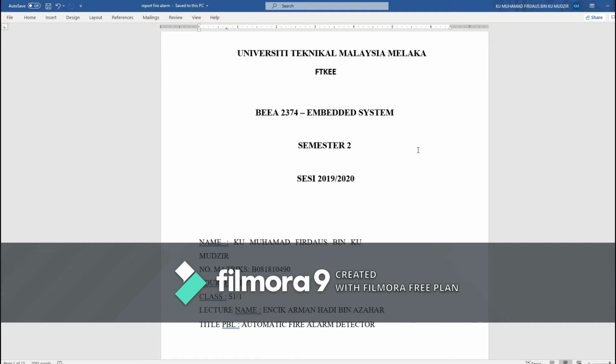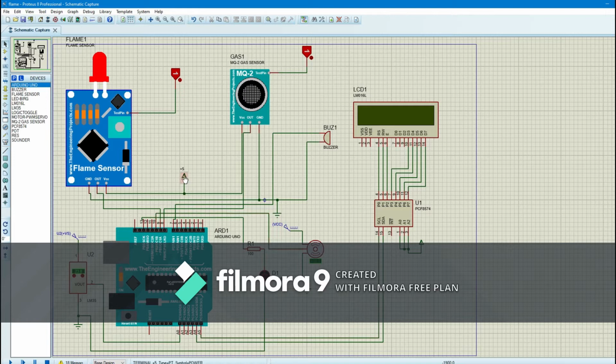I am from class BEY S1-1, and today I am going to talk about my PBL project, which is automatic fire alarm detector. So firstly, I want to show you my circuit. So this is my circuit.